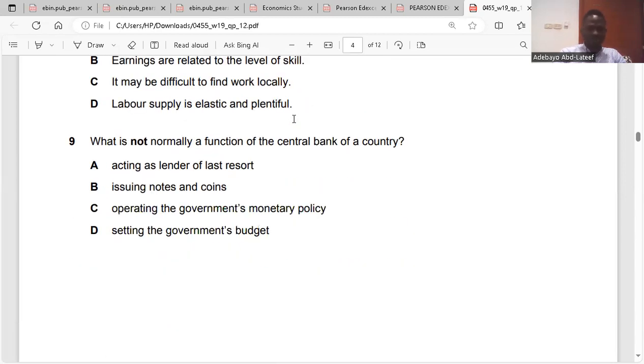Question 9. What is not a normal function of the central bank? The central bank acts as a lender of last resort because they do help commercial banks when they have a shortage of cash. They issue notes and coins. They operate government monetary policy, because they set the interest rate. But they don't set government budgets. So the answer is D, question 9.